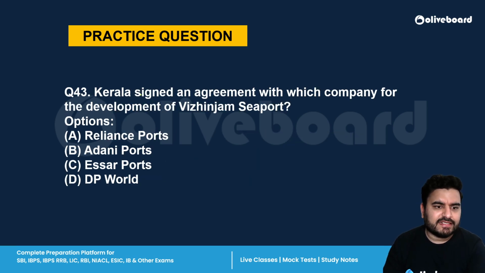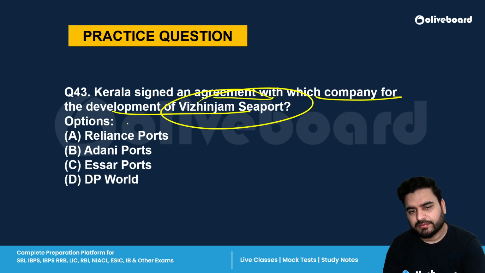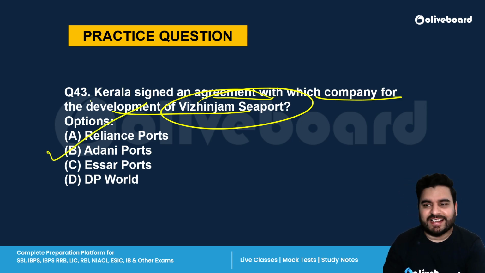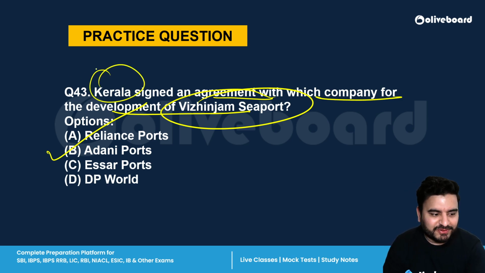Next is, Kerala has signed an agreement with which company for the development of Vizhinjam Seaport? So you would be surprised to know that the correct answer is B, Adani Port. Now Kerala has a pro-Congress government. Congress is opposing basically Mr.